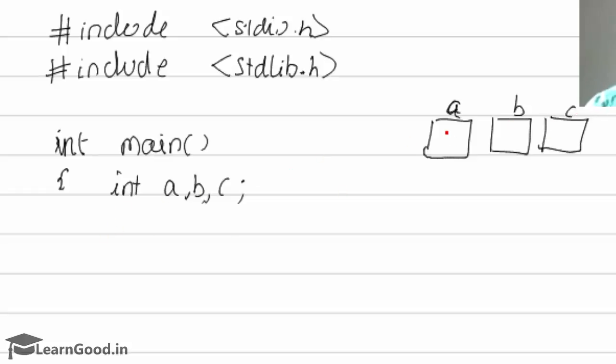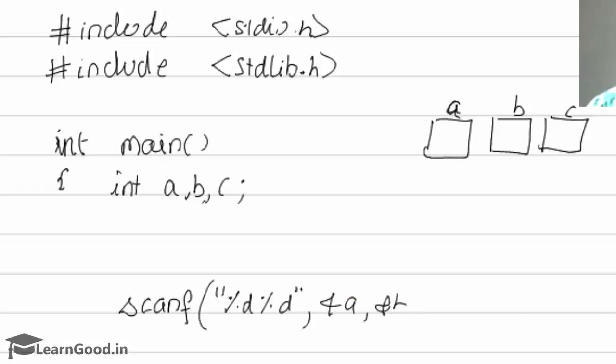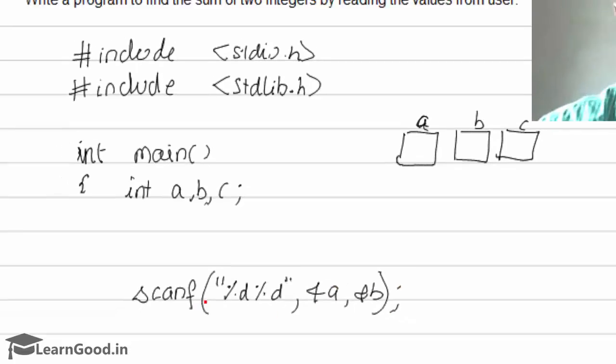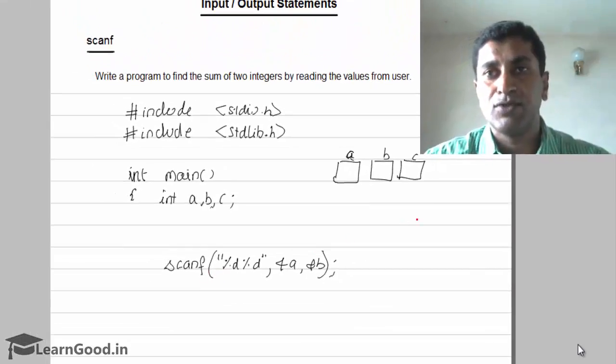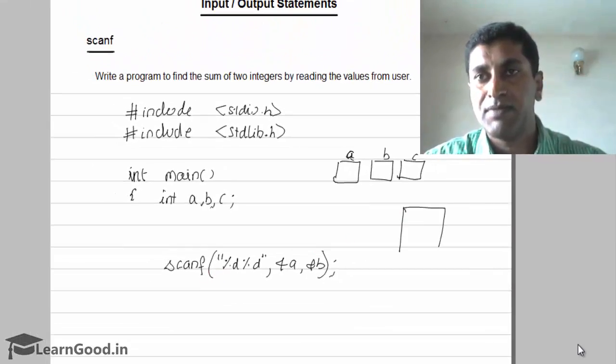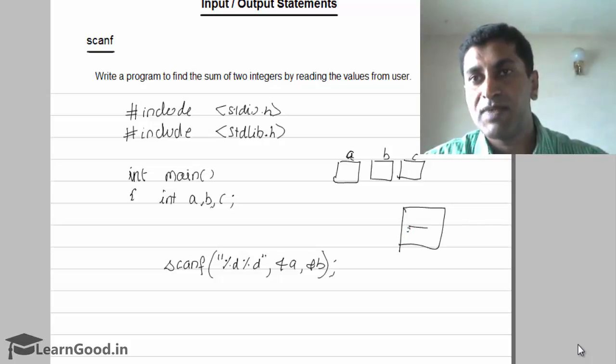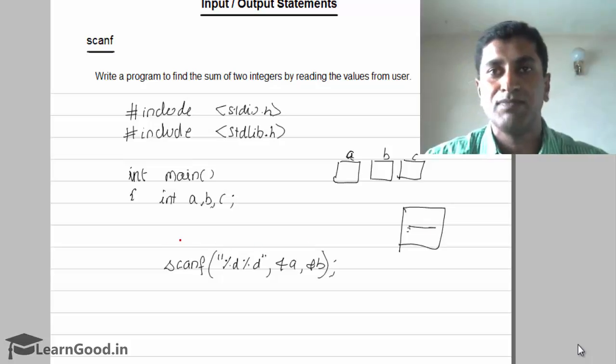Fine, now I have to read the values of a and b. So what I do is I'll give a scanf with %d, ampersand of a and ampersand of b. If you just give it like this, during execution of the program, the cursor will be waiting here. So a person who runs the program will not come to know that he has to enter 2 values.